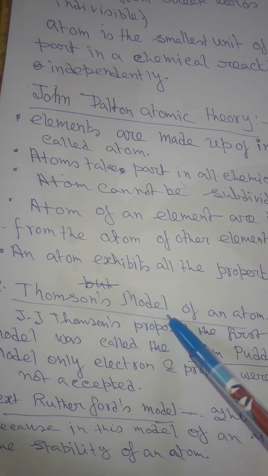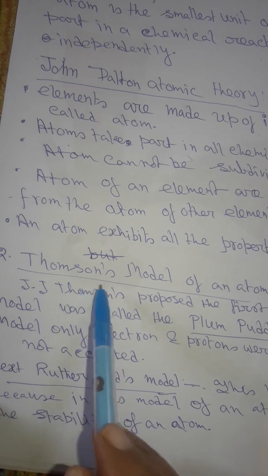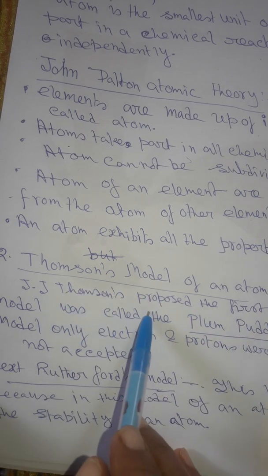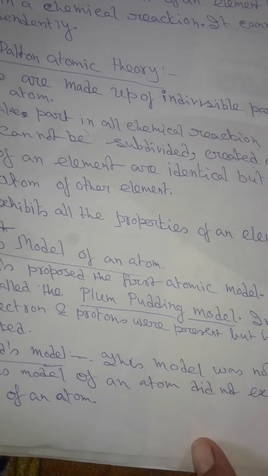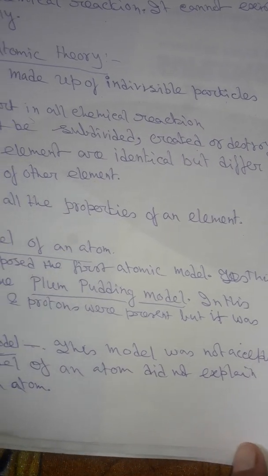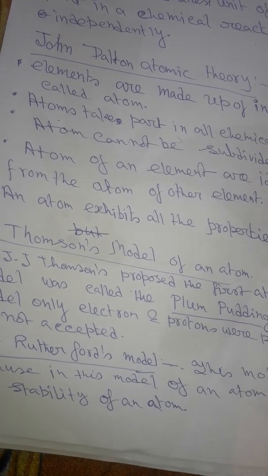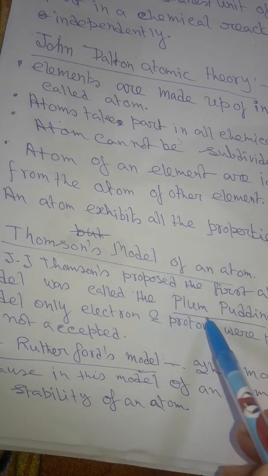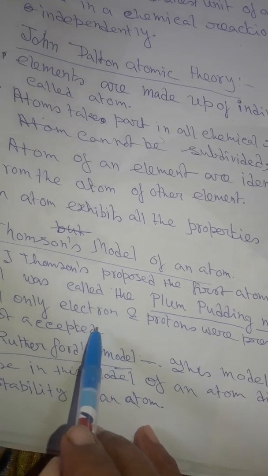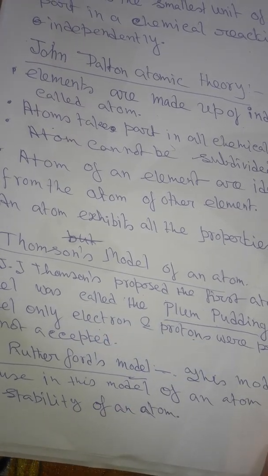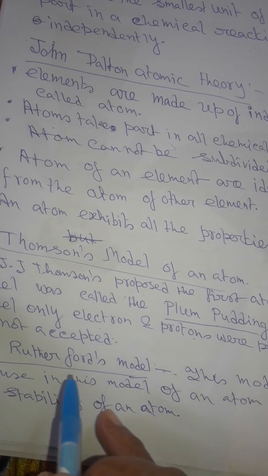Now the Thomson model of atomic theory. J. J. Thomson proposed the first atomic model. This model was called the plum pudding model. In this model, only electrons and protons were present, but it was not acceptable.